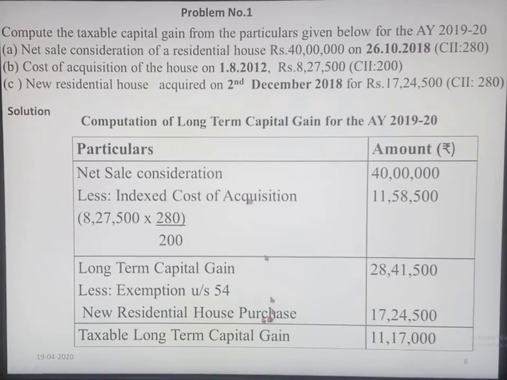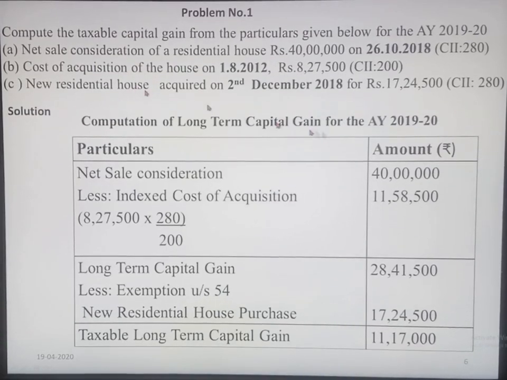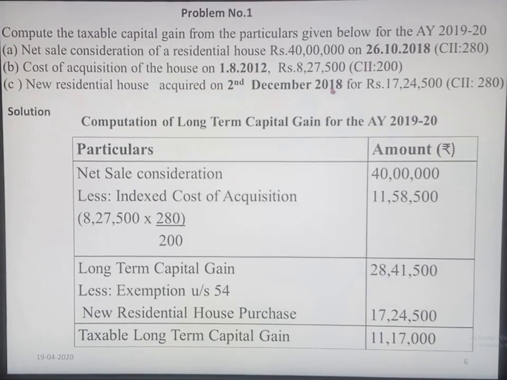Here again we can see the exemption which can be claimed under section 54. The house was sold on 26/10/2018 and a new residential house was acquired on 2nd December 2018. So within 2 months itself, the new house is purchased. It means that for this particular house, you can claim an exemption under section 54.